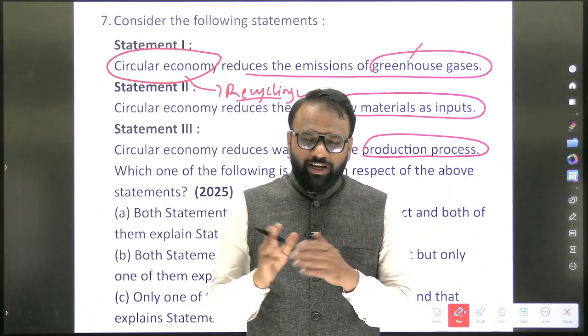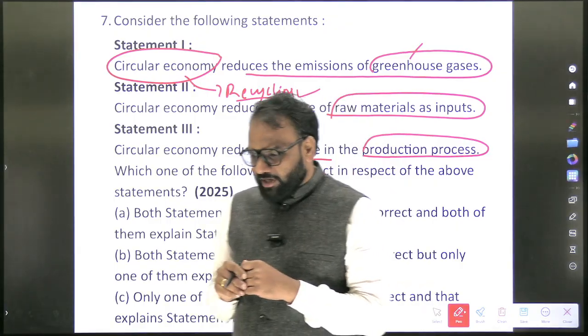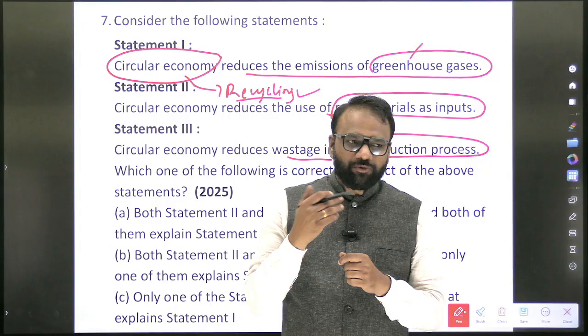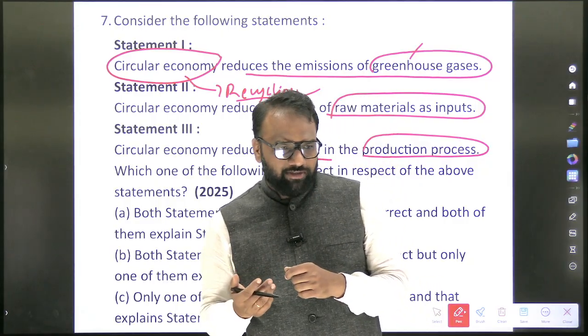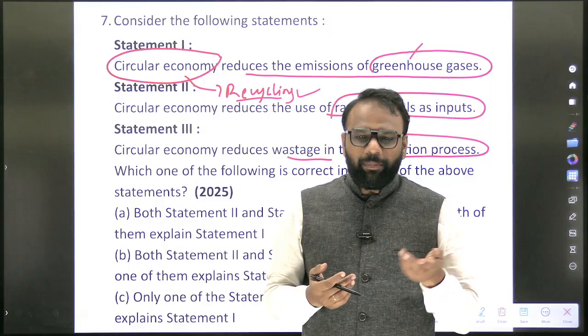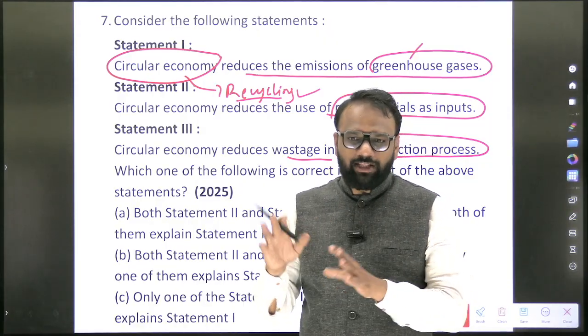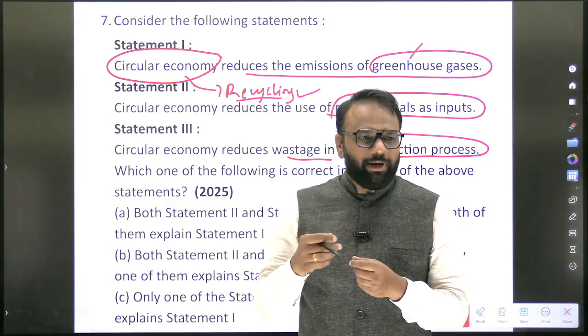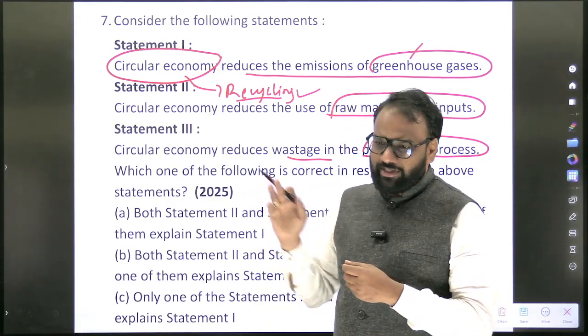Burning of used products can lead to emission of greenhouse gases. Next, paper reuse. Rather than burning the paper, if you recycle it, it can be utilized again. In this fashion, you can reduce greenhouse gases.